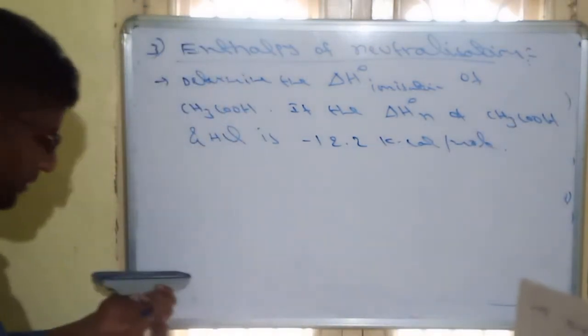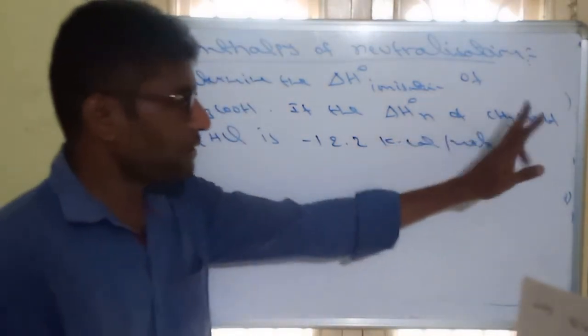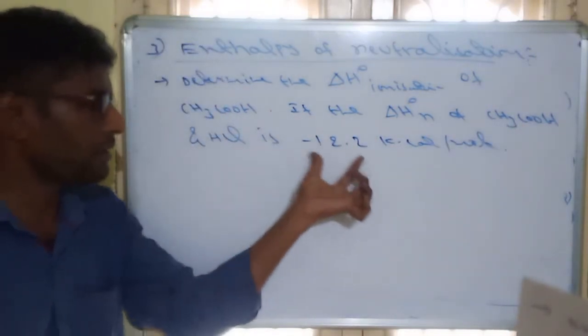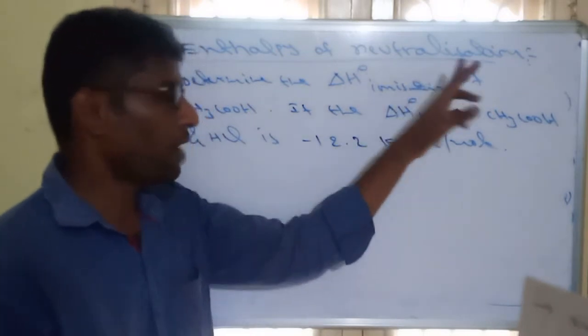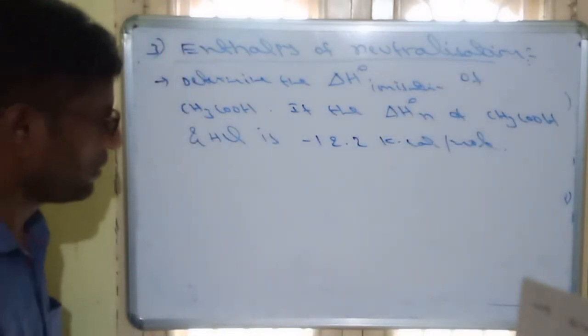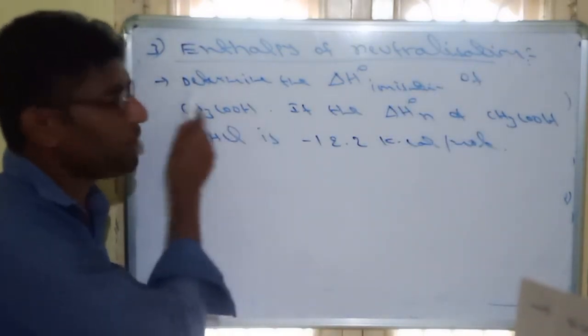So this is the question. The enthalpy of neutralization of acetic acid and HCl is given as minus 12.2 kilocalories. Now we have to identify the enthalpy of ionization of acetic acid. Why for acetic acid? Because it is weak.